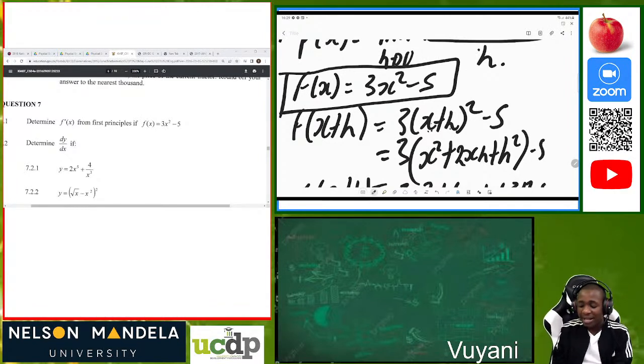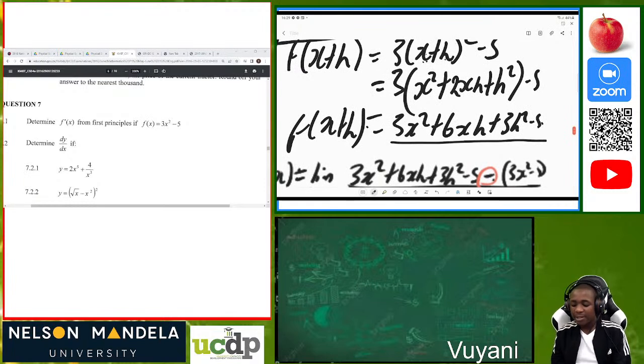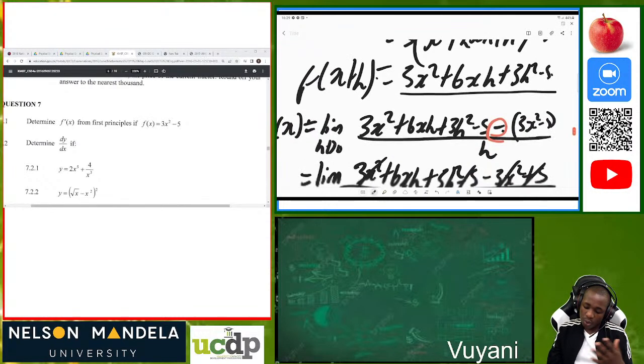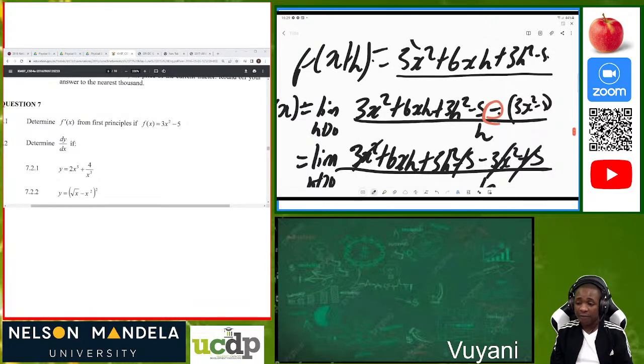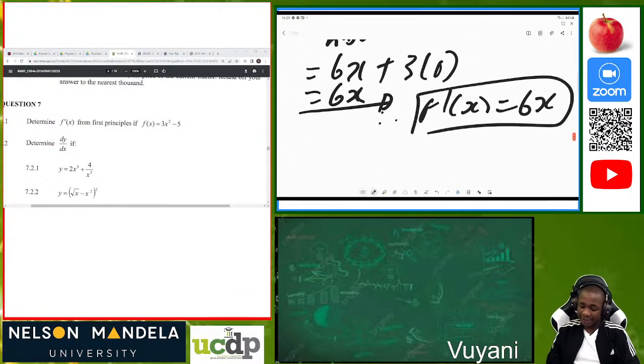So we apply the same knowledge to the original equation, and then we get our f of x plus h. Then our equation is fully satisfied. After that we substitute into the original equation, the first principles formula, and we get our answer, which is 6x.